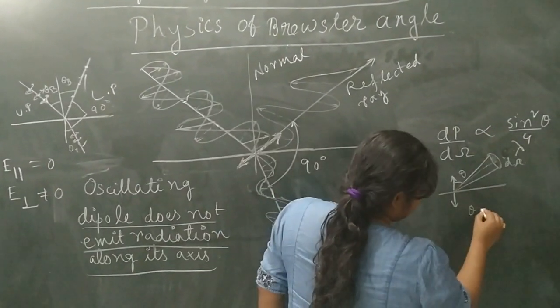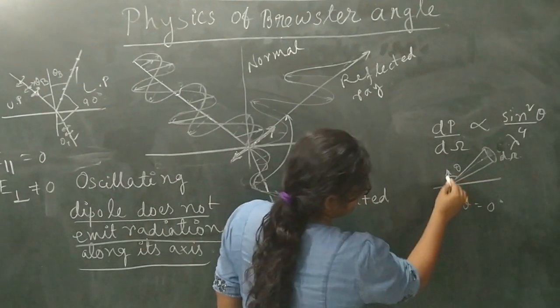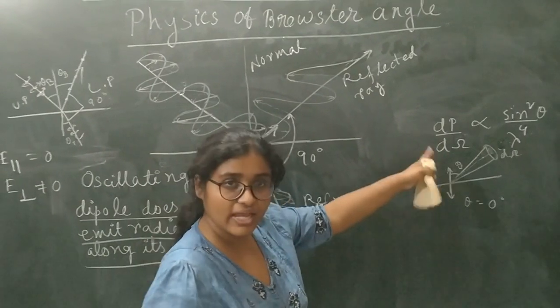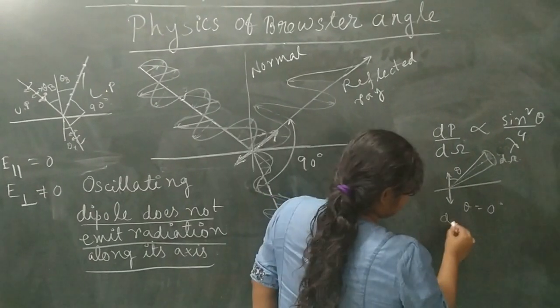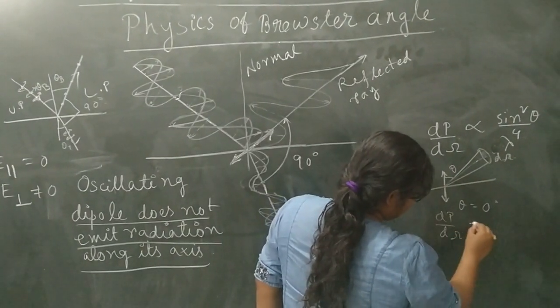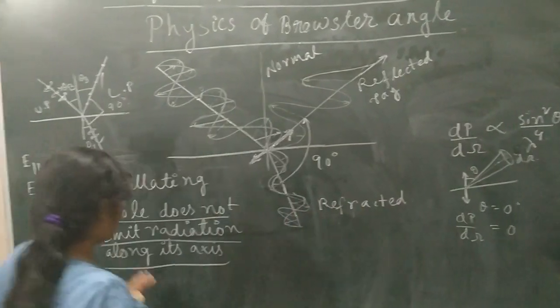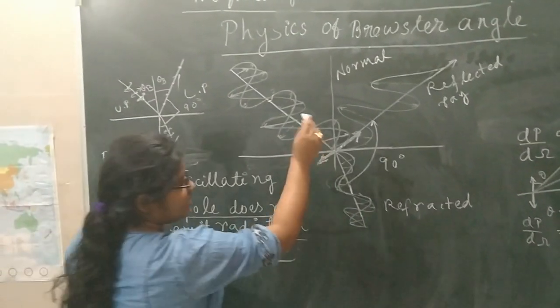When theta is 0 degrees, that is, you are looking along the motion of the dipole, you will find that there is no radiation, or dP by d omega equals 0. So there is no radiation along the oscillating dipole.